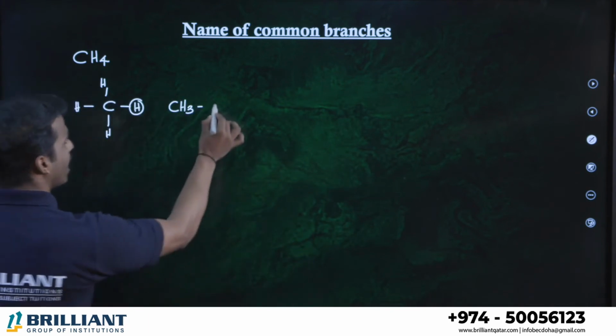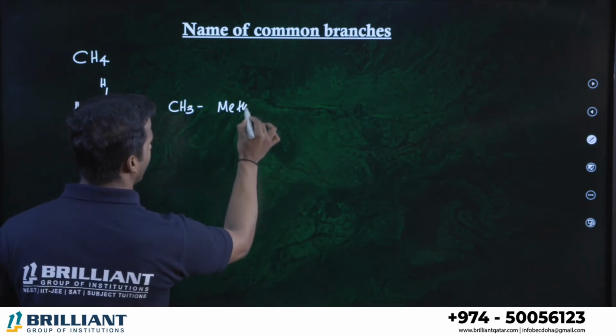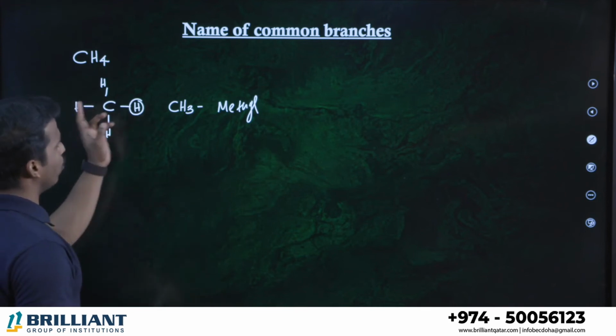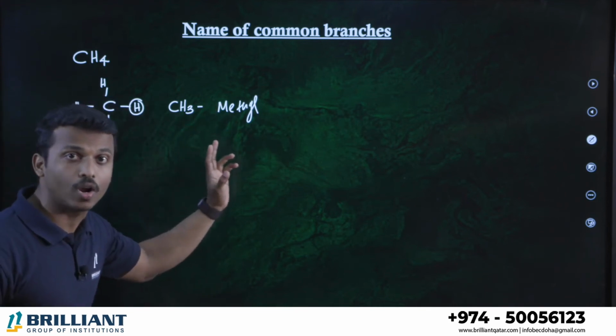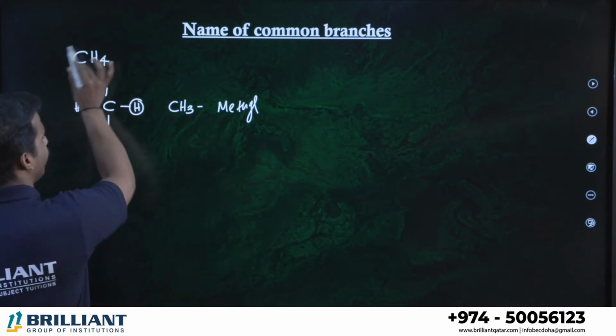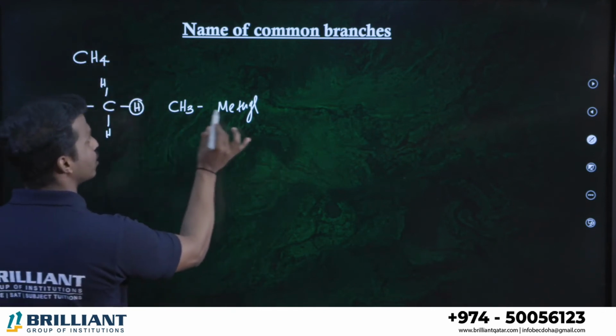CH3 group is called what? Methyl. From methane, if it loses one hydrogen, it is called methyl. So what's the name of the CH3 group? Methyl. So CH4 is called methane, CH3 is called methyl.